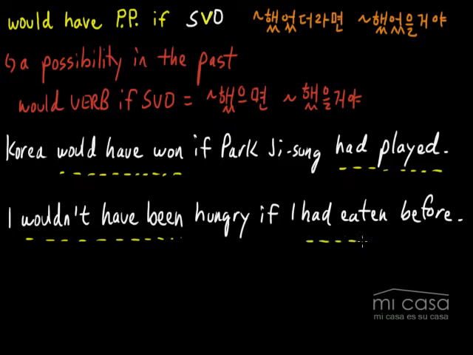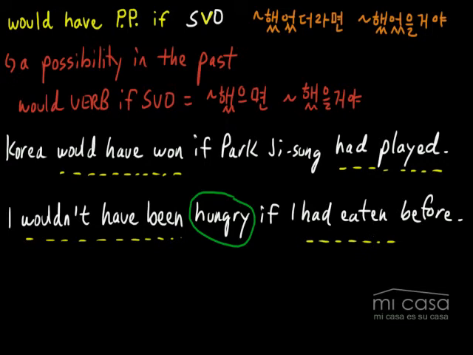All right. So here again, we're using this structure would have, or in this case, it's negative. So if you want, you can just say wouldn't have PP if 뭐뭐뭐, and it's just a negative sentence. But the structure is still the same. What else? We are also using this with an adjective. Okay. So with an adjective, usually we will say would have been, or maybe another verb that you can use with adjectives, and then the adjective, if, and then this full sentence here, except again, remember that this verb, you want to use the had PP tense.